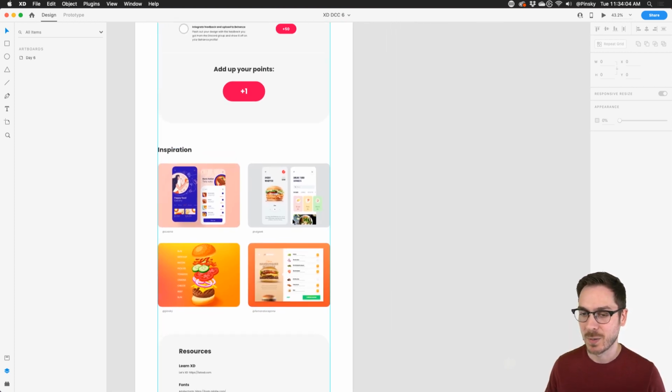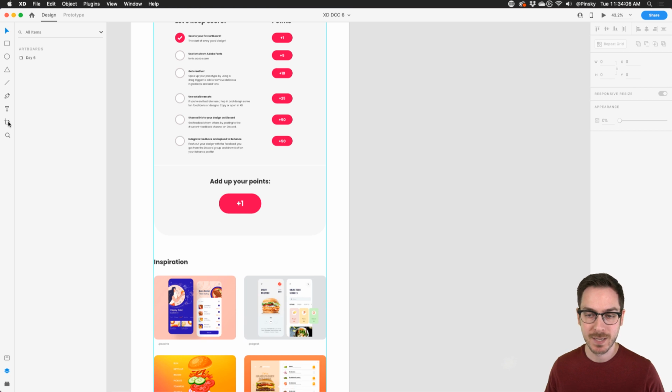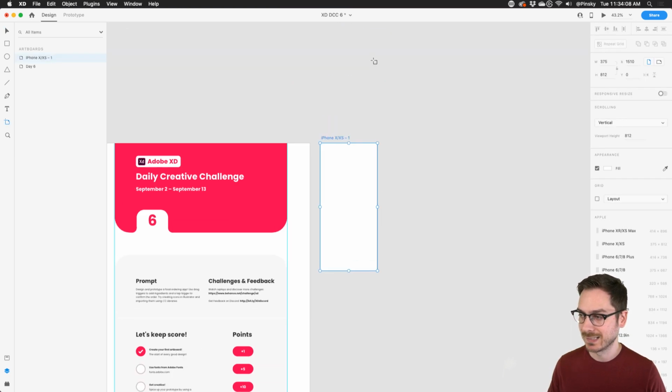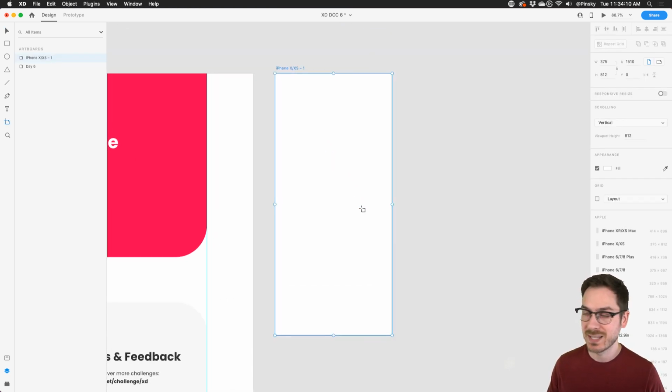All right, so here we go. We're going to start off. I'm going to just simply grab my Artboard tool over to the left and click, and it's going to create automatically the last artboard that I did create, which is an iPhone XS.